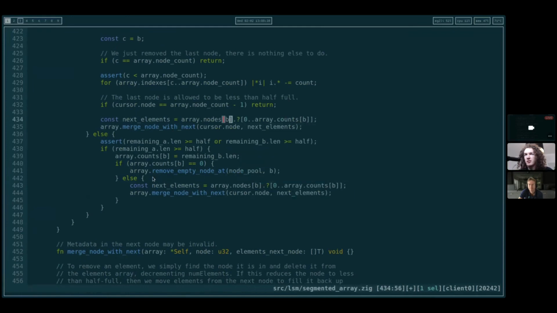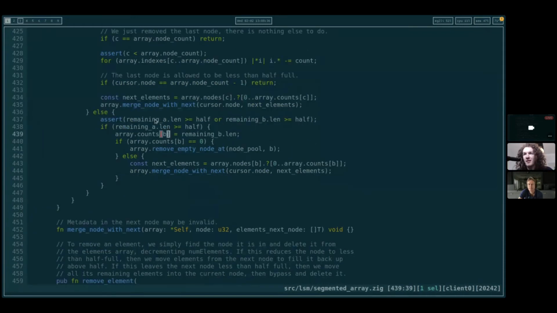It's just B. It's C in this one because we renamed the thing. Next elements, well, here it's going to be B plus 1. Merge node with next, then we're done. Okay, so now we've handled this branch.